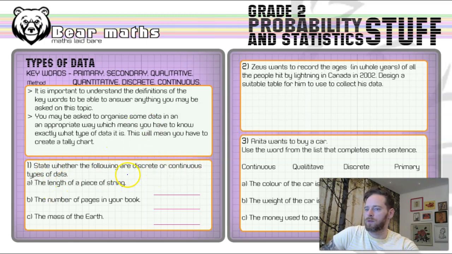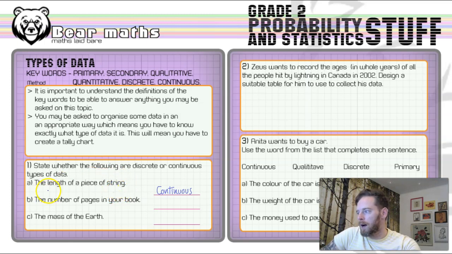Now, the length of a piece of string. Now, the length of anything, because it's a length, is going to be a continuous piece of data. You are able to measure a piece of string and find out just how long it is, right? But if somebody comes along with a better measuring device, they're going to be able to measure it to a better degree of accuracy, and then you can keep doing that until forever. So it's continuous in the form of data because you're able to keep measuring and keep measuring.